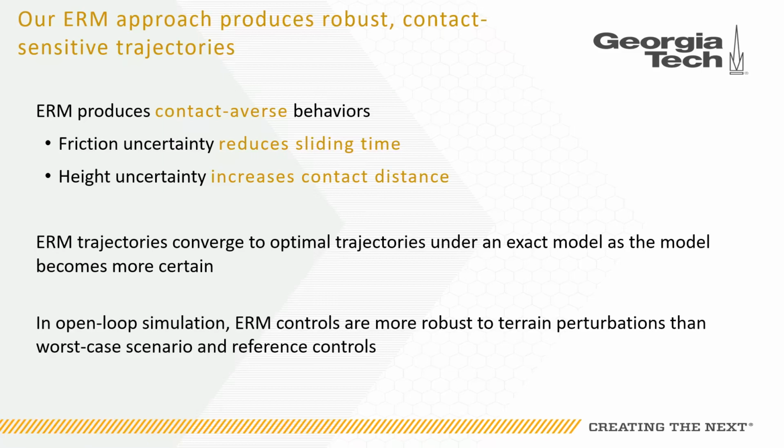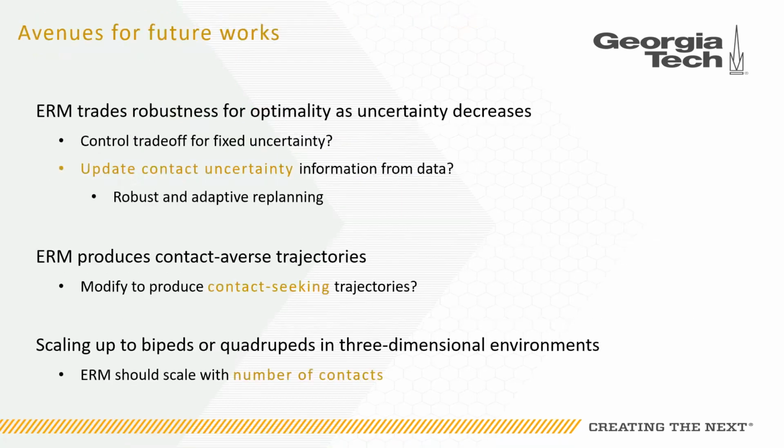And in our open loop simulations, we also showed that these ERM controls are more robust to perturbations in terrain parameter values than the worst case scenario optimizations or the reference controls. We believe our study marks an important first step towards reasoning about robustness to uncertainty in the terrain during motion planning, but that there are still open avenues for future research.